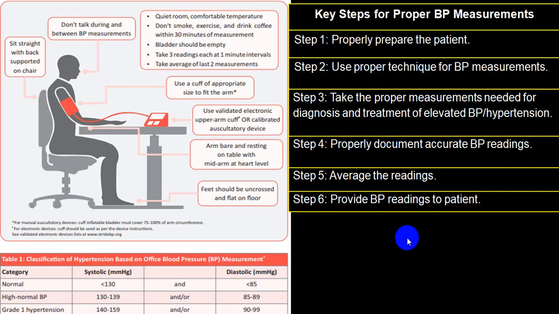This is very important while taking a blood pressure, because a person who is normotensive, we can make hypertensive by taking a blood pressure record, or sometimes a person who is hypertensive will be recorded as normotensive or hypotensive, if the instrument is not proper, the BP cuff is not proper, or the bladder of the BP cuff is not proper.